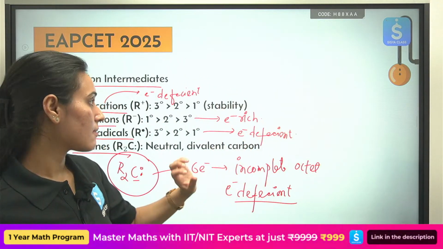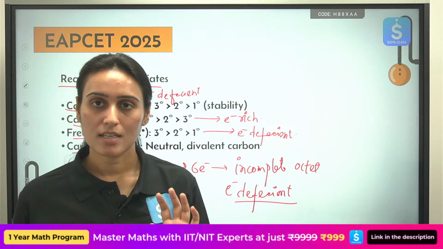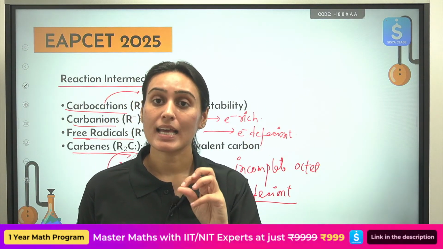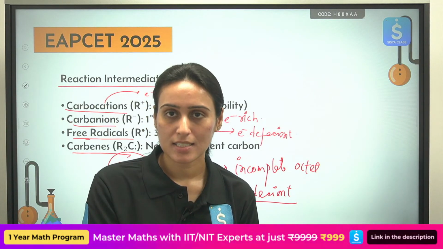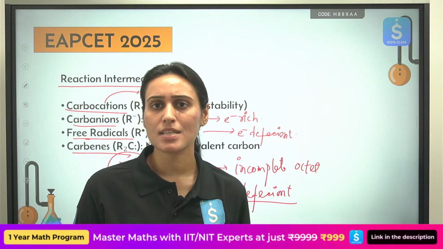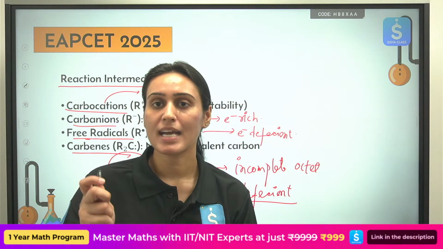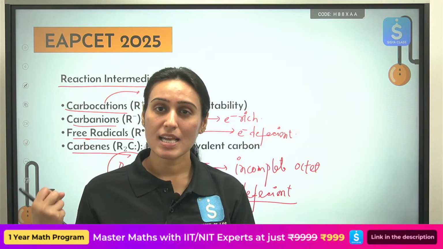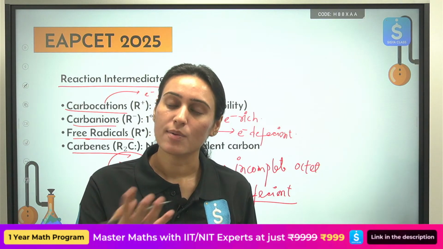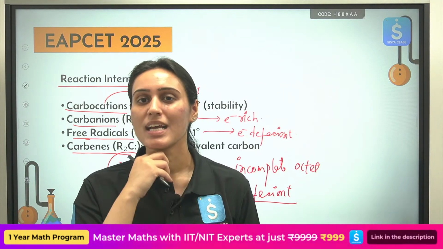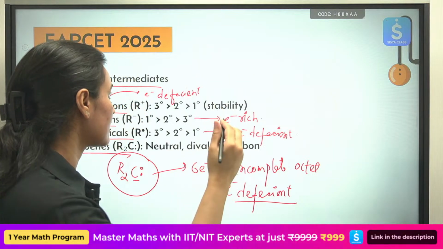So you want to stabilize your carbocation. You will attach it with electron donating groups. They will add the electron density to your carbocation and will stabilize them. You want to stabilize your carbanion. You want to pull the electron density from here. You will attach it with electron withdrawing groups, and that is how you can compare stability. No need to cram. Okay, I will write it here.